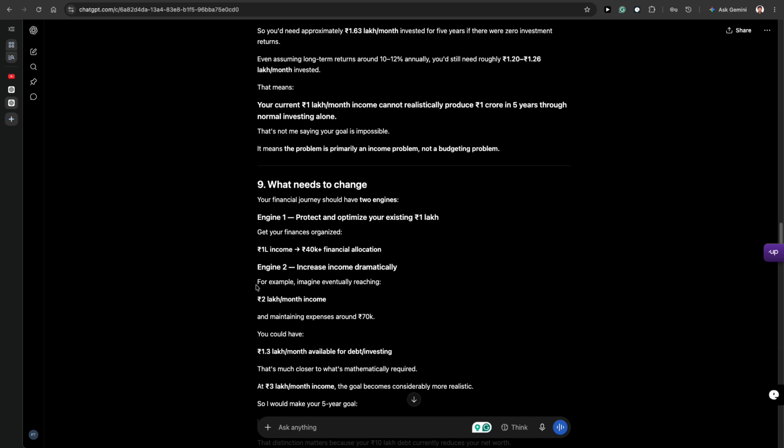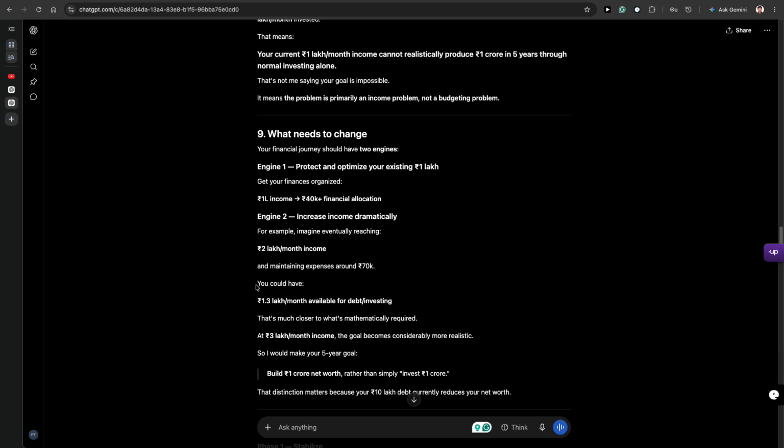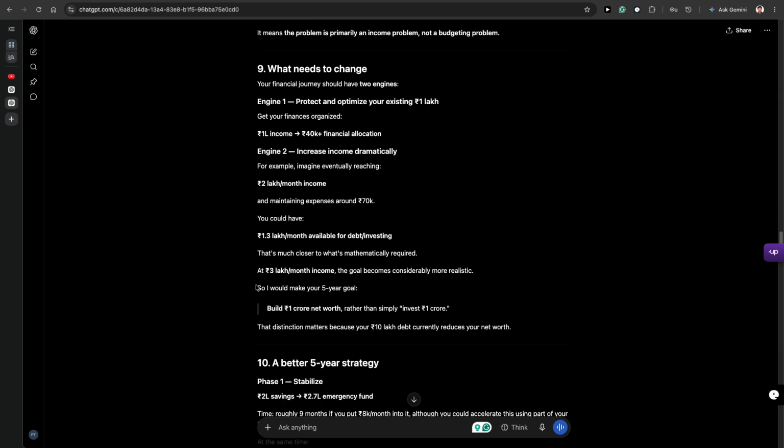Engine two, increase income dramatically. For example, imagine eventually reaching 2 lakh per month income and maintaining expenses around 70k. You could have 1.3 lakh per month available for debt and investment. That's much closer to what is mathematically required. At 3 lakh per month income, the goal becomes considerably more realistic. So I would make your 5 year goal to build 1 crore net worth rather than simply invest 1 crore. The distinction matters because your 10 lakh debt currently reduces your net worth.